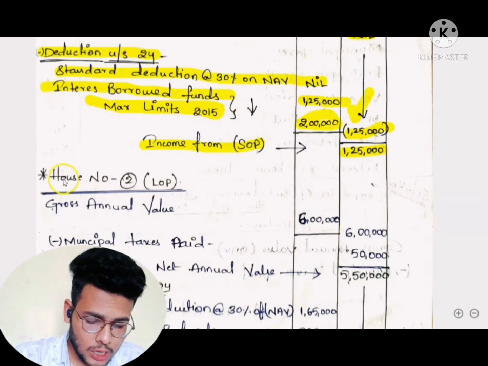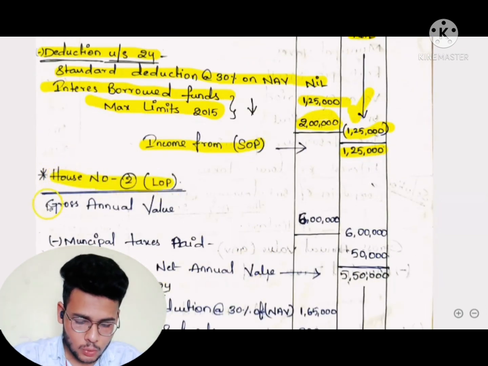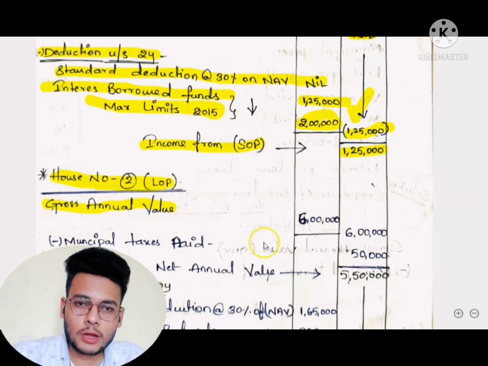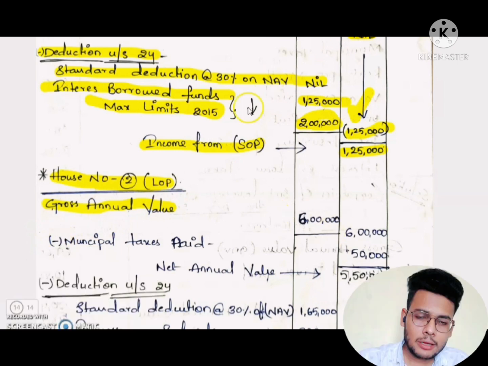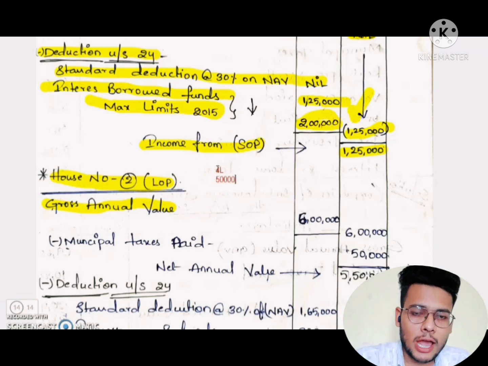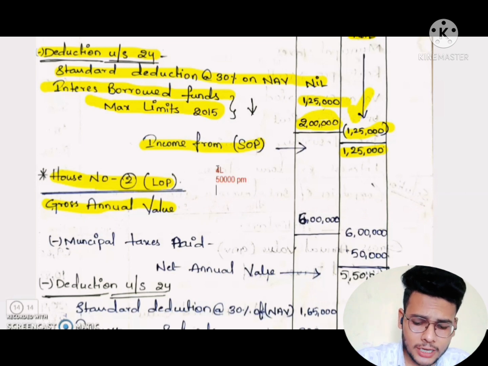Next we go to house 2, that is the let out property. For let out property, first we have to find the gross annual value. We have to take 3 values, that is municipal rental value, fair rental value and actual rental value. We have to see the highest value among the 3. So let's see here.